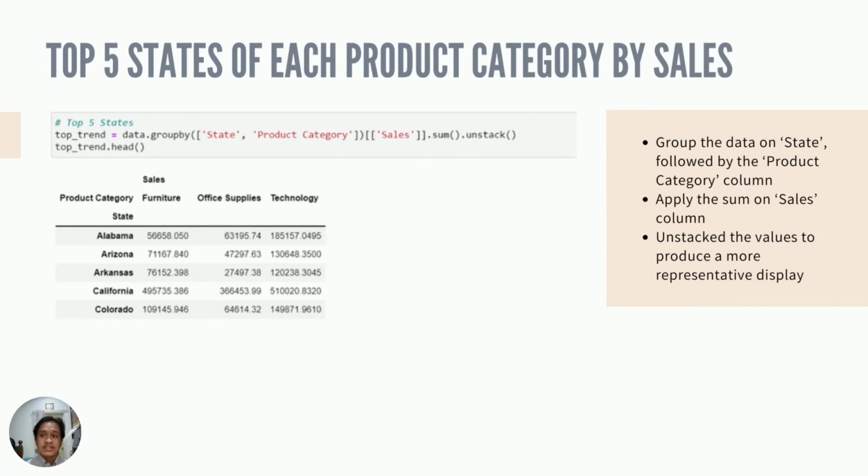Next, analyzing top trends requires us to simply group our data by state and product name for the column. But other than that, we unstack the values to produce a more representative display of our analysis.